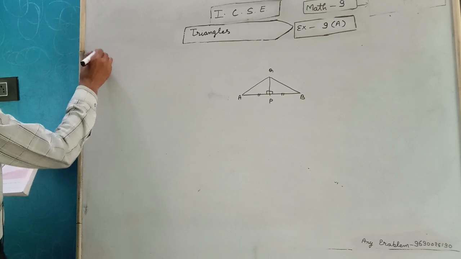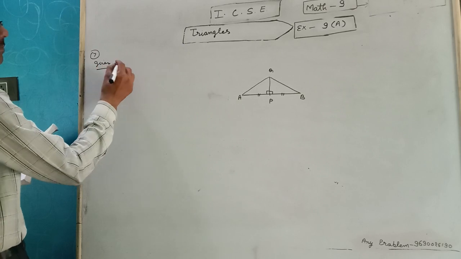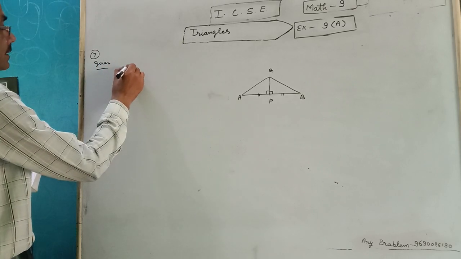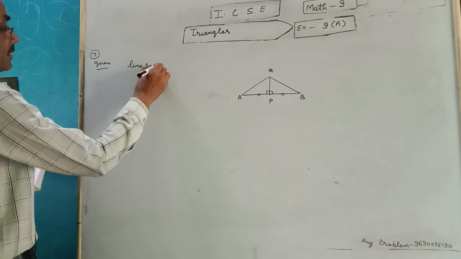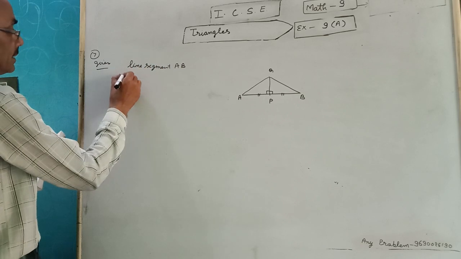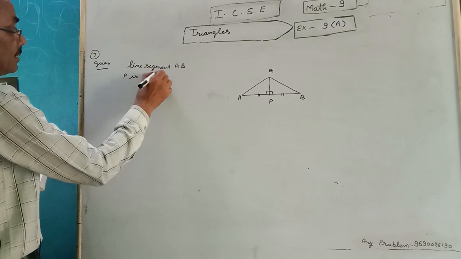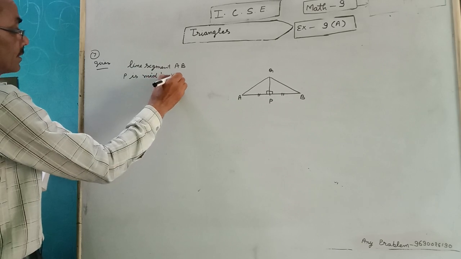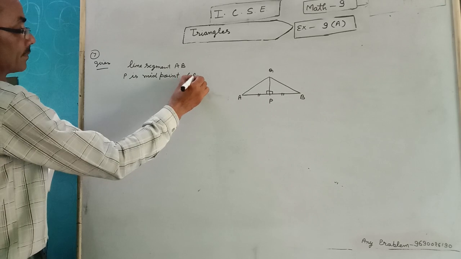Question number 7 is given is line segment AB, P is midpoint of AB.